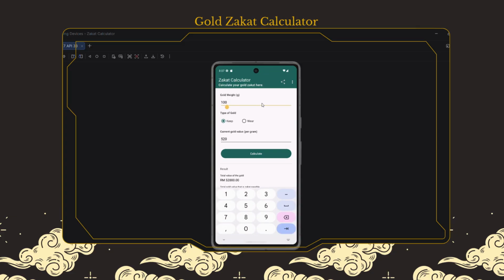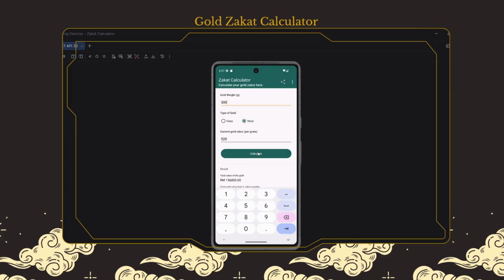Okay, let's take a look at another example. If the user has around 300 grams of gold, and that is gold they wear, they need to choose the wear option, and the current gold value per gram is 520 ringgit.